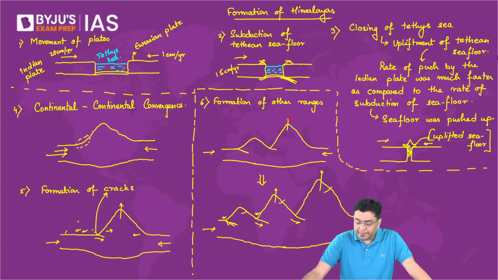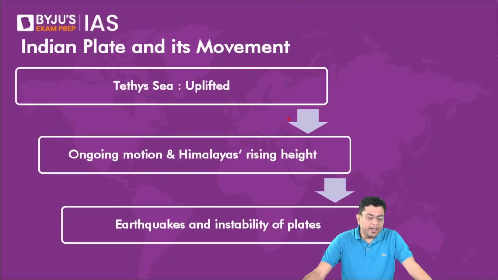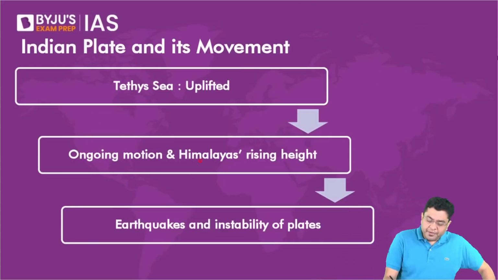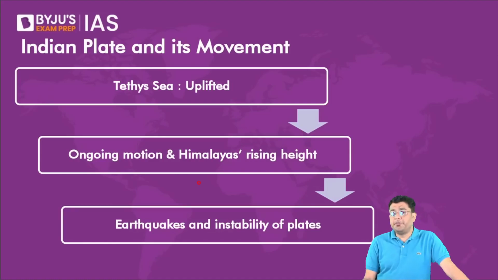Okay. Now, then here Tethys seafloor got uplifted. This is a motion which is ongoing, and this is the reason for the Himalayas rising height. And there, at the margin, at the boundary of these plates, you have very frequent volcanic, or rather earthquakes, seismic activities, and there is a substantial instability that the plates have.